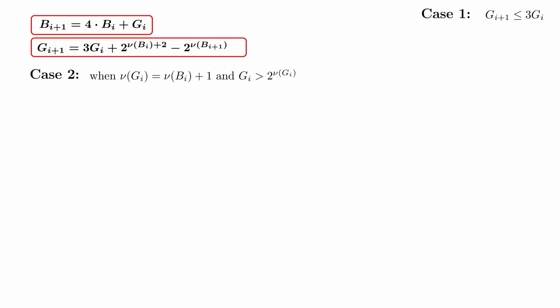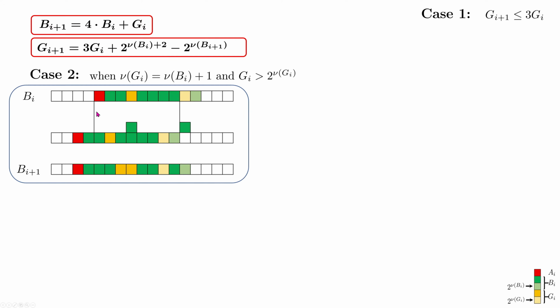Case 2. In case 2, we've got a situation where the lowest bit of GI is shifted 1 position to the left from the lowest bit of BI, and GI is greater than its lowest bit. Here we have this case. The lowest bit of GI is shifted just 1 position to the left from the lowest bit of BI, and GI has more bits, is greater than its lowest bit, which means that there is an additional bit on the left in GI.